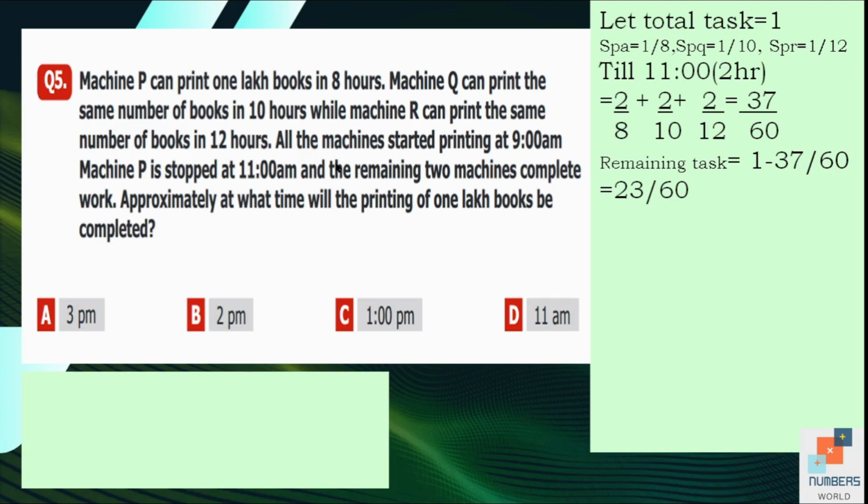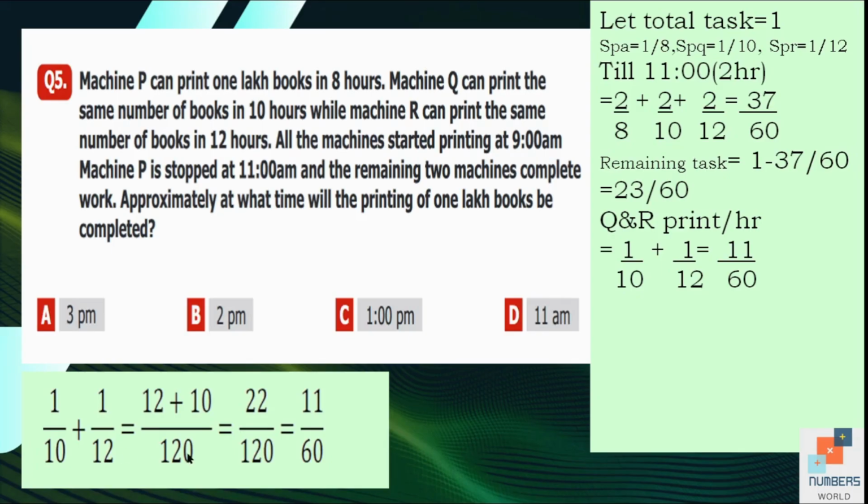At 11 o'clock, machine P stopped working. So now the rest of the work is done by machines Q and R. We are going to see how many pages they can print in 1 hour, so we are going to add the speeds of machines Q and R. It's 1 by 10 plus 1 by 12. We will take the LCM and solve the equation, and the answer will be 11 by 60. So it means they can do this much work in 1 hour.